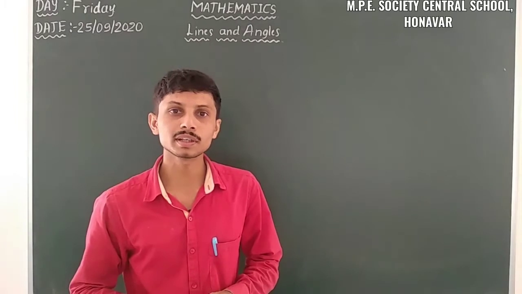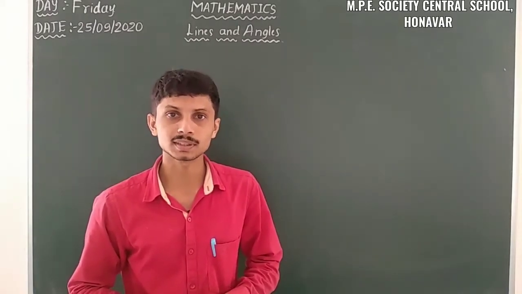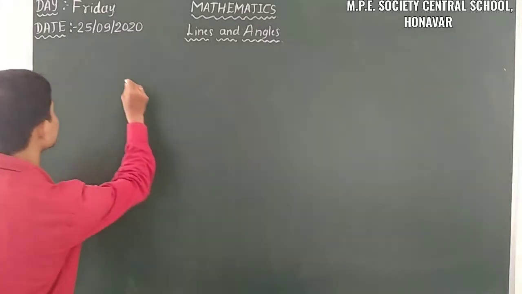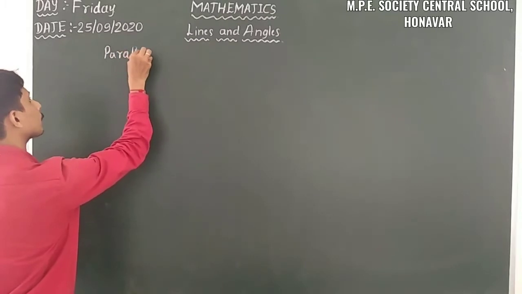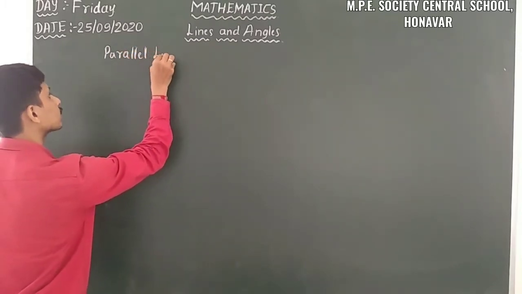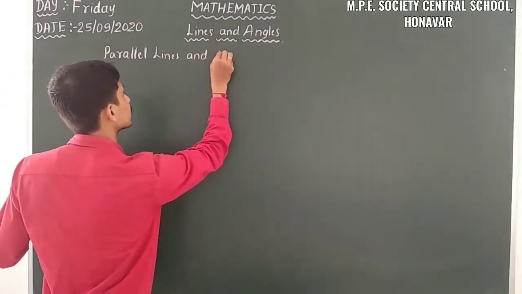So let us move on to the next topic, that is parallel lines and transversal.